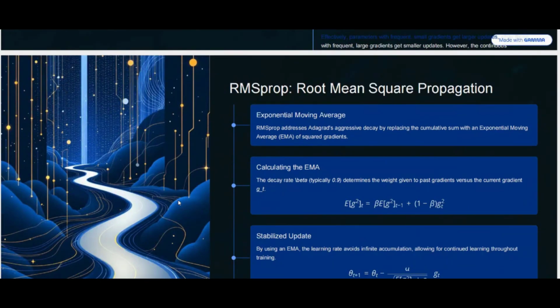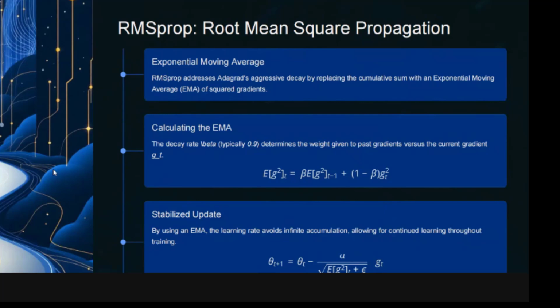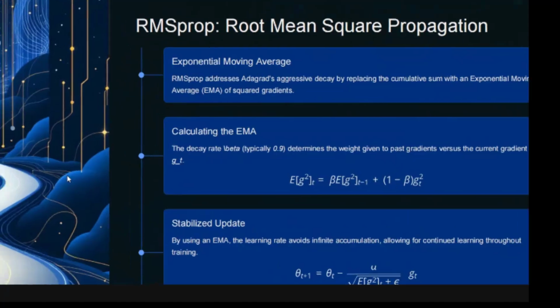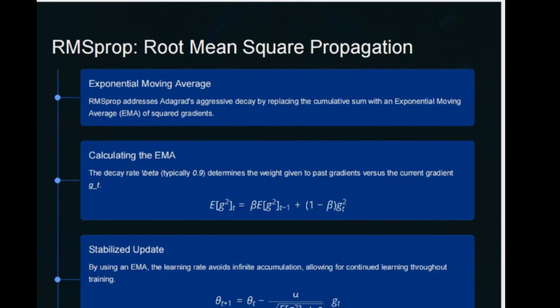Now talking about root mean square propagation, RMSProp. Why was it created? It addresses Adagrad's aggressive decay by replacing the cumulative sum with an exponential moving average. In Adagrad, when we are at time step 1000, the gradient at time step 1 was given the same importance, which is generally wrong. So RMSProp gives more importance to the gradients closer to the current time step. If we are at time step 1000, the 999th will be given more importance than the 501st, and the first one will be given very little importance.